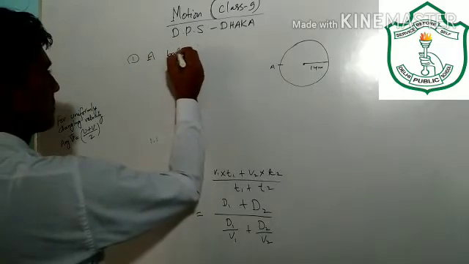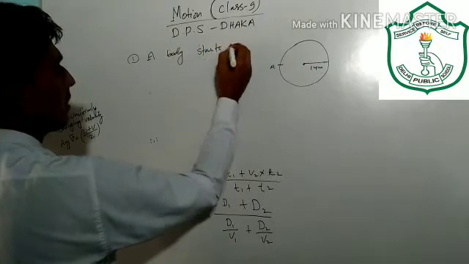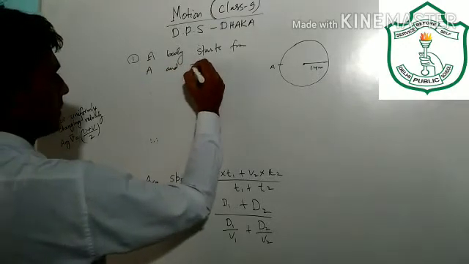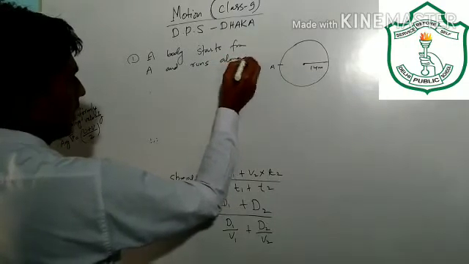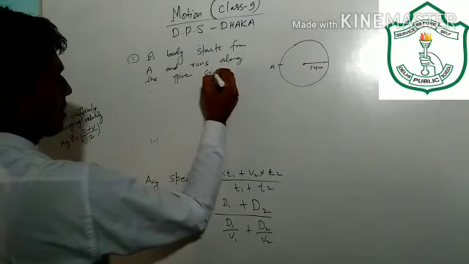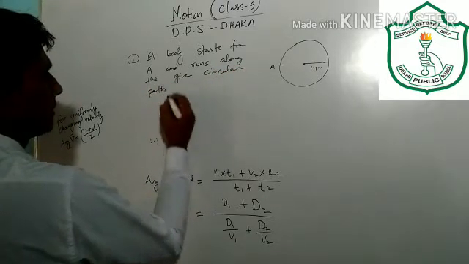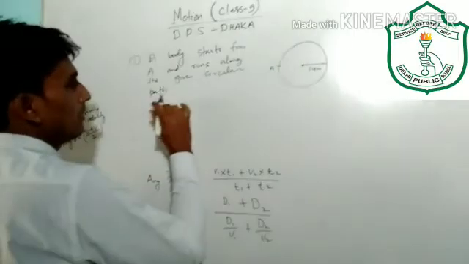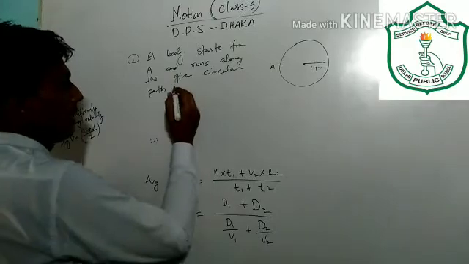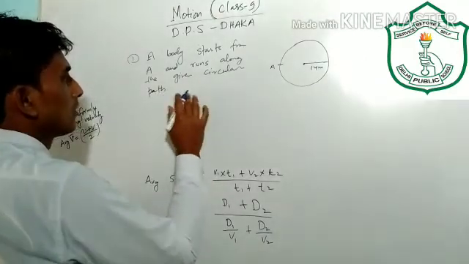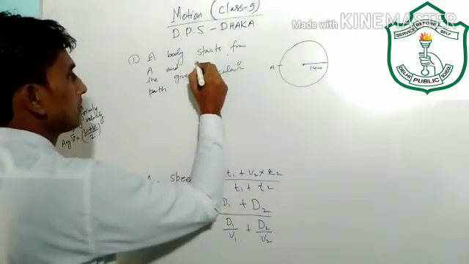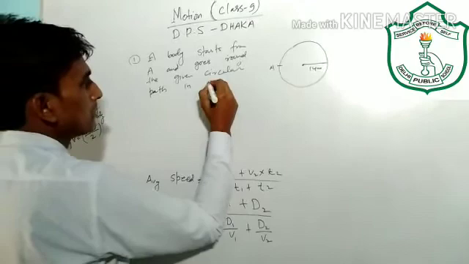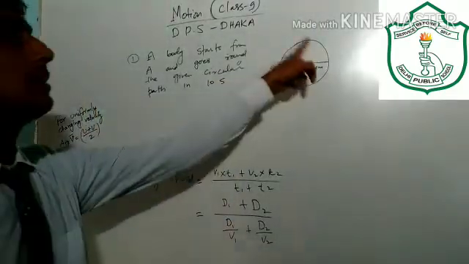A body starts from A and runs along the given circular path, and goes around the given circular path in 10 seconds.